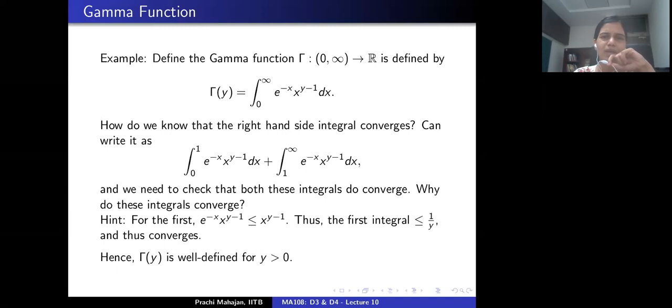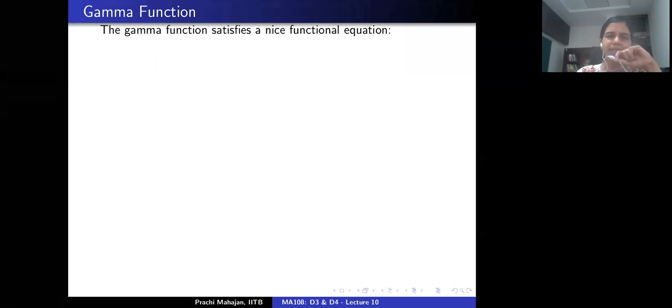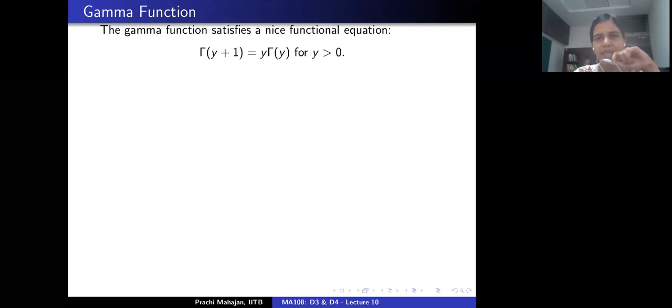Okay, then what? What do we do with this gamma function? The nice part about the gamma function is the following equation. It so turns out that gamma of y plus 1 is the same as y times gamma of y, and this holds for every y which is strictly positive. Let's quickly see the proof of this before we see how it actually simplifies life.